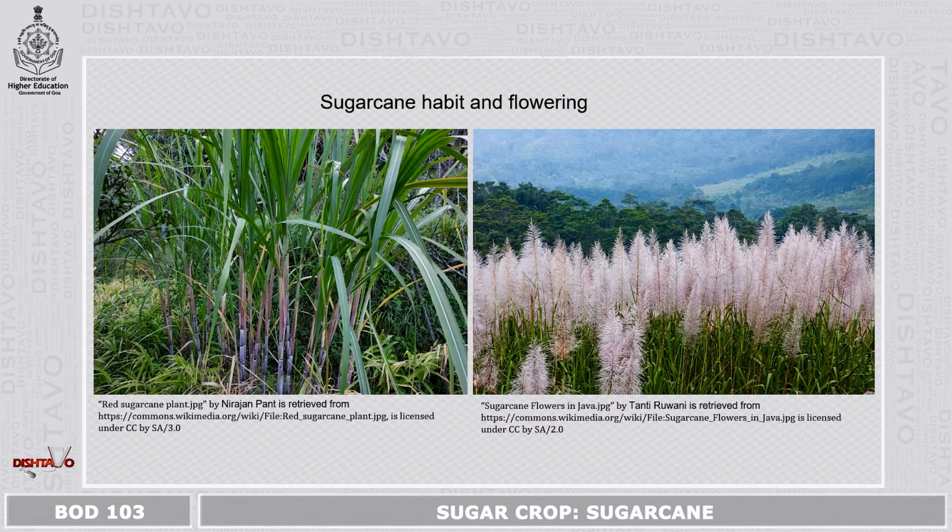Here, the first image is the habit. You can see clumps of sugarcane growing and you can see the stem also with nodes and internodes and the sheathing leaf base of the plants. The leaves are linear and long. And the next image is the typical inflorescence, which is silvery in appearance and woolly in nature.